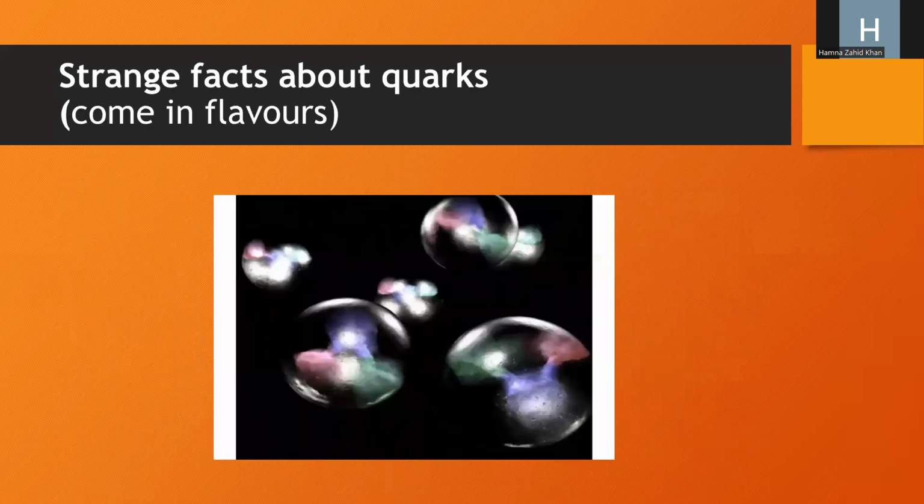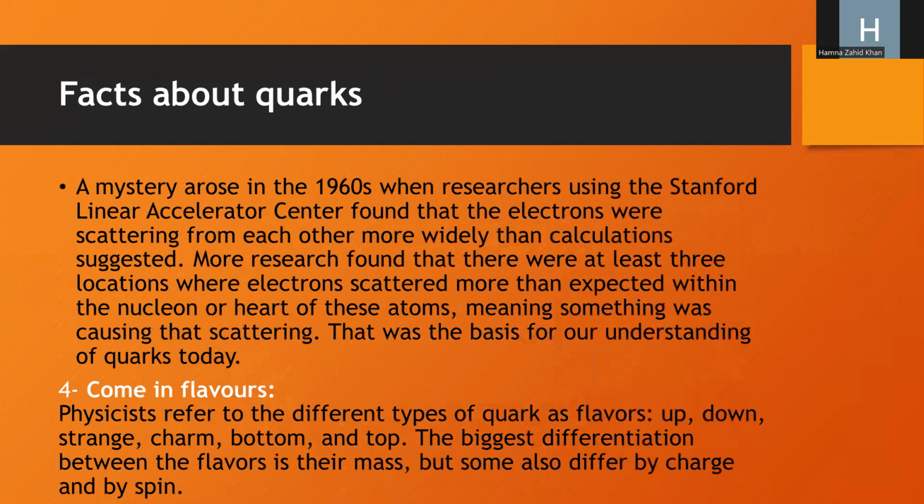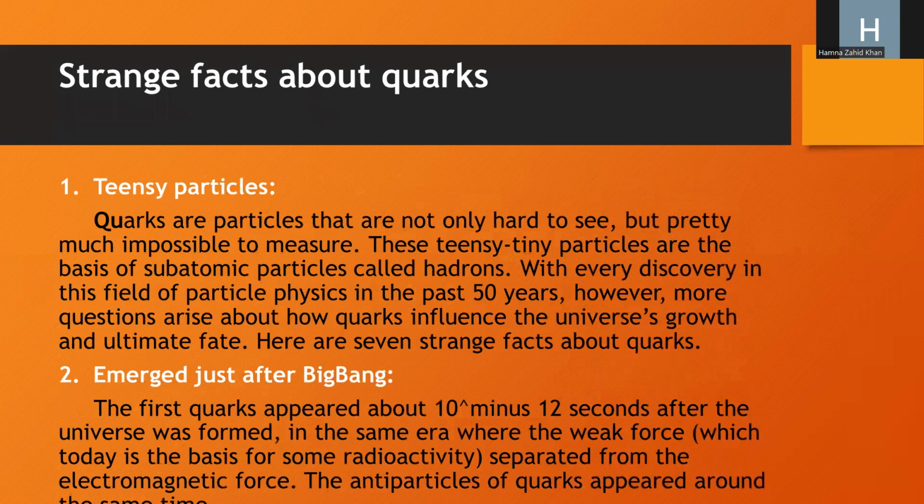What is the summary of quarks? A quark is an elementary particle and it has three types. Now look at the summary. What are quarks?